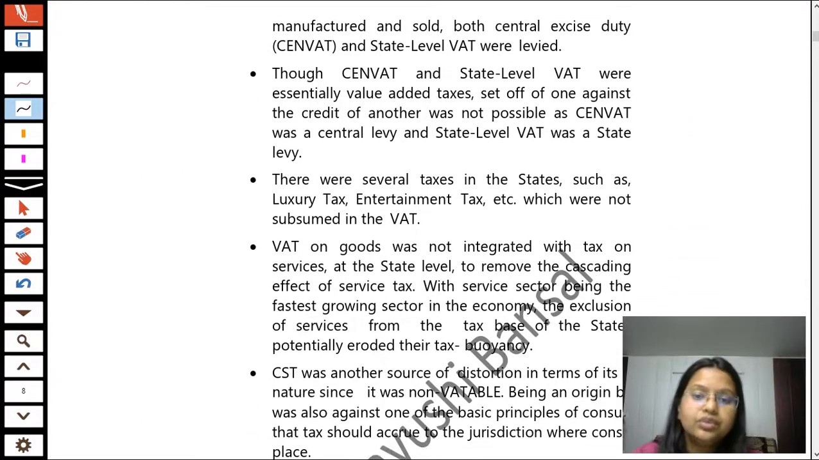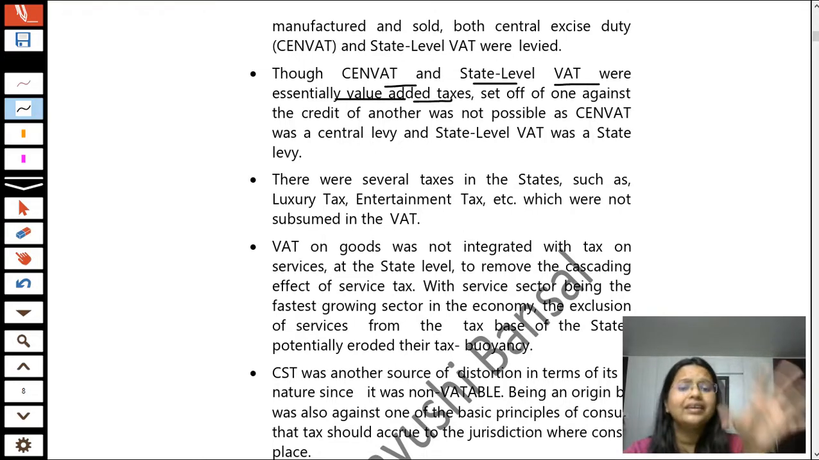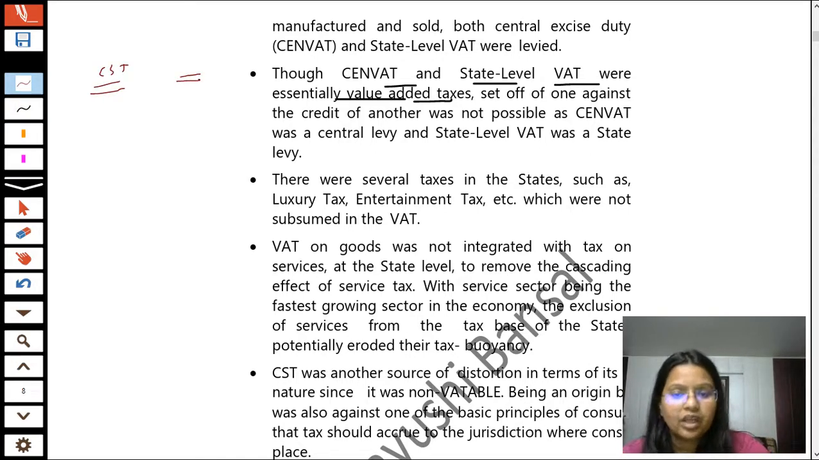Now we know that though CENVAT and state level VAT were essentially value added taxes, both are value added taxes only, because they charge tax only on the value addition part. But even in that case, taking the credit of one against another was not possible, because both are governed by different provisions, as the central sale tax was a central levy and VAT was a state levy.